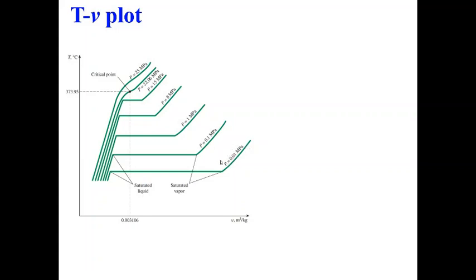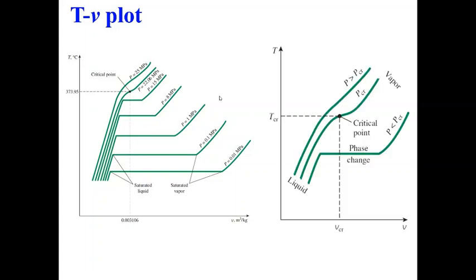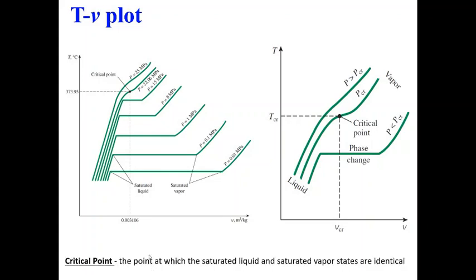If you keep on increasing the pressure, this curve will go up. This is for 1 megapascal, 8 megapascal, and after some point we reach a critical point. So what is a critical point? At this point, the saturated liquid and saturated vapor states are identical. You cannot differentiate between a liquid and a vapor after this point.